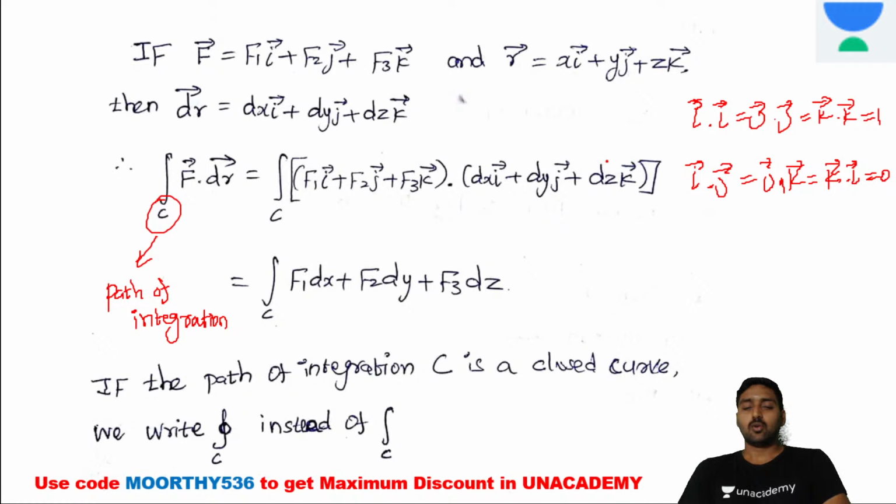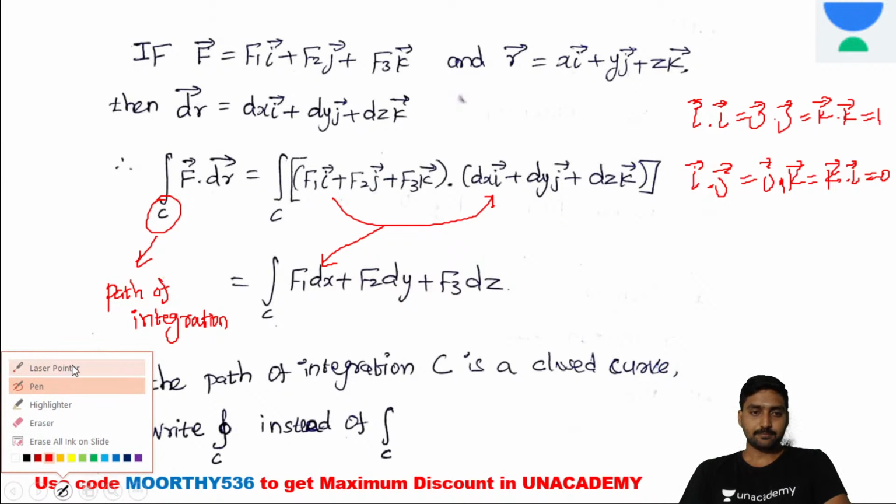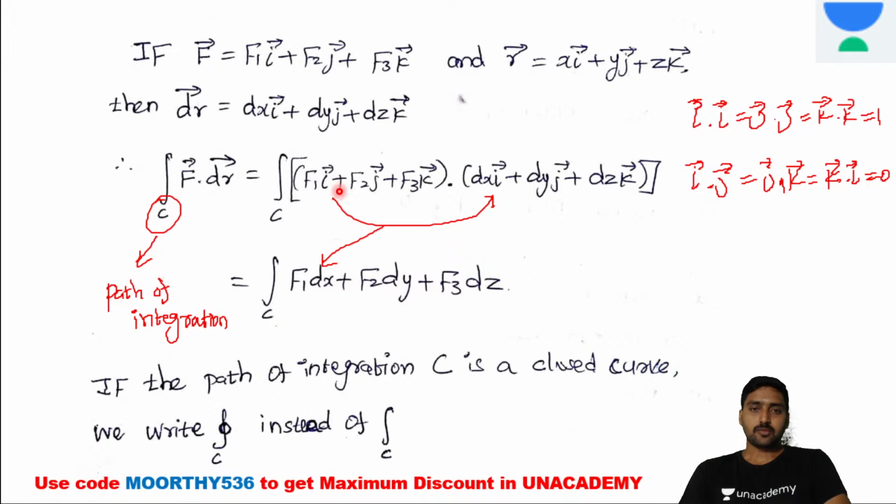Only the same vectors multiplied give 1, otherwise 0. So as per this procedure, i dot i gives f1 dx. And f1 i into dy j is 0, f1 i into dz k is 0. Likewise, only the corresponding vectors are multiplied together. Is it clear now? Now we have f1 dx plus f2 dy plus f3 dz.